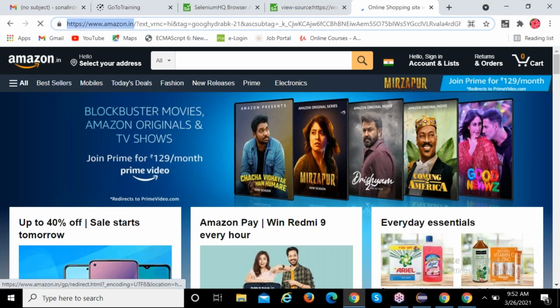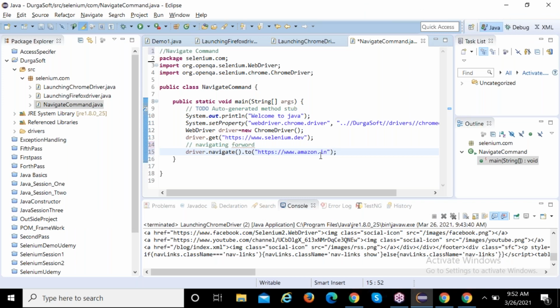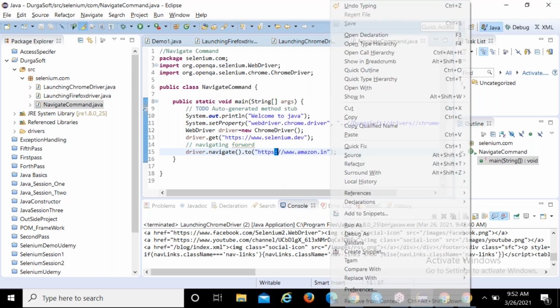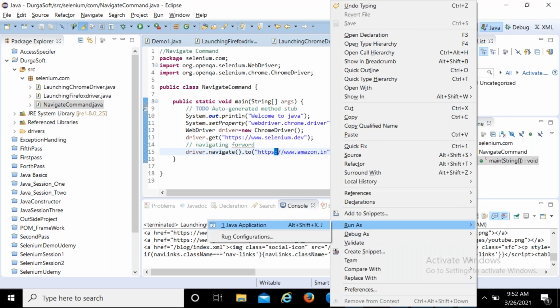Copy that line. See now what your output is. First it will invoke the browser. After that it will open selenium.dev. After that it will directly navigate to http amazon.in. Can you run this now? Run as Java application.